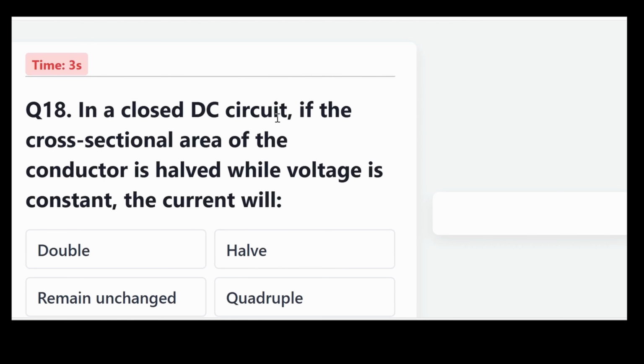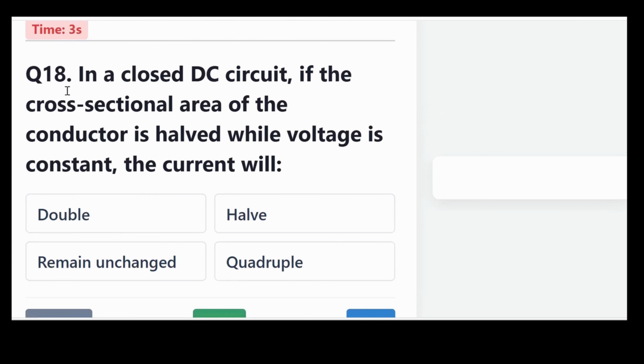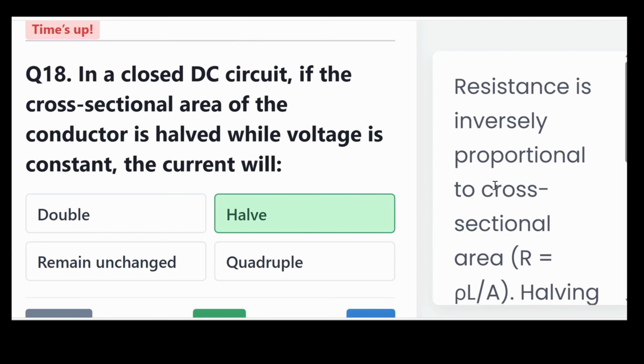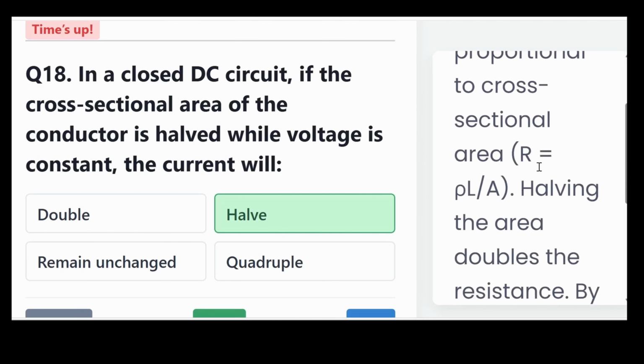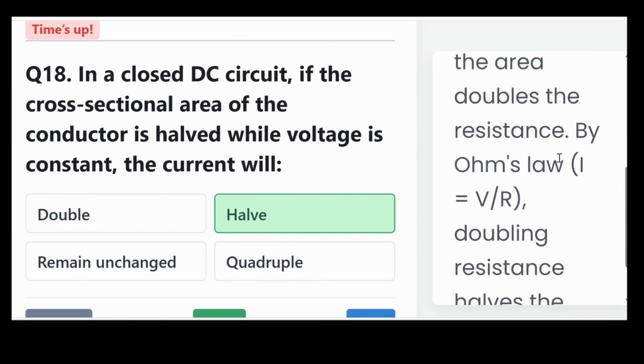In a closed DC circuit, if the cross-sectional area of the conductor is halved while voltage is constant, the current will double, halve, remain unchanged, or quadruple? The correct answer, half. Resistance is inversely proportional to cross-sectional area, that is R equals rho L over A. Half the area, double the resistance. By Ohm's law, that is I equals V over R, doubling resistance halves the current.